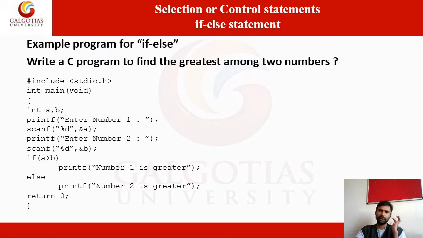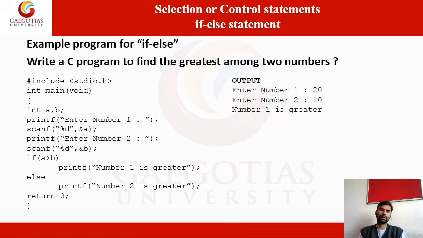Next if else example. Among two numbers, which one is greater, number one or number two? Simple conditional checking. If A is greater than B, then number one is greater. Otherwise, number two is greater. That's all. Look at the output: number one is 20, number two is 10. So the first part will be executed.